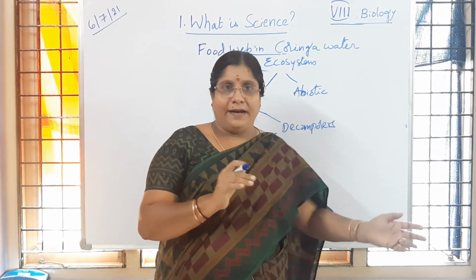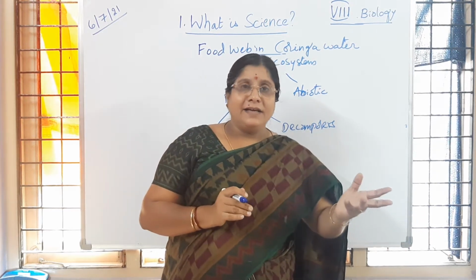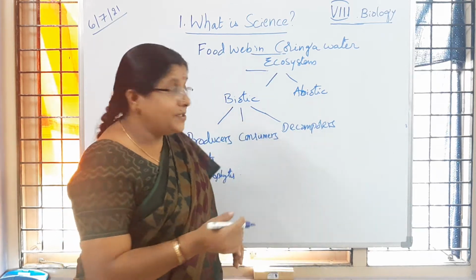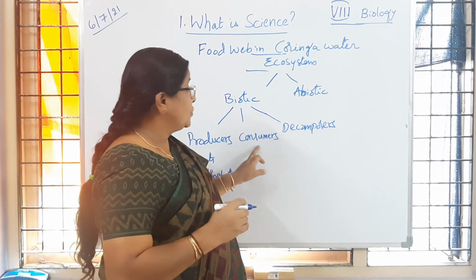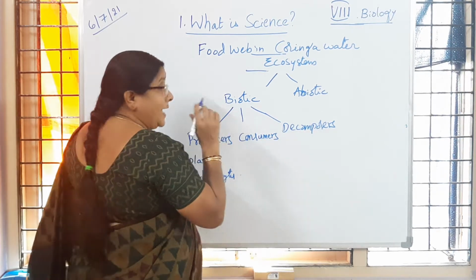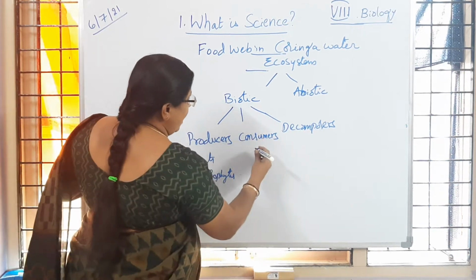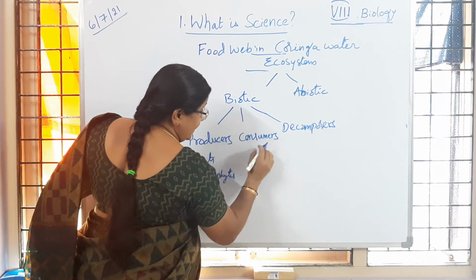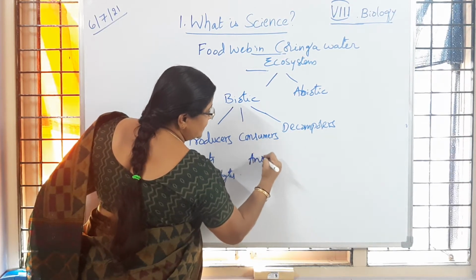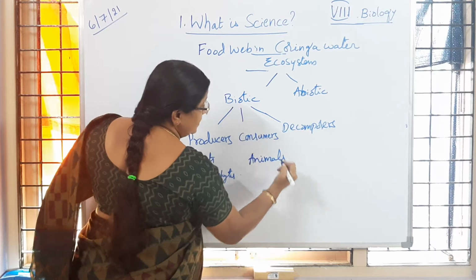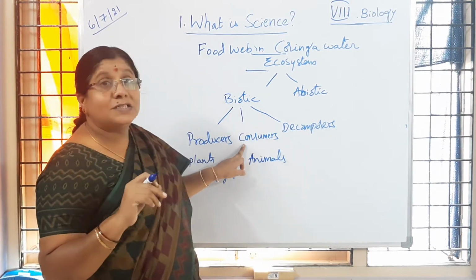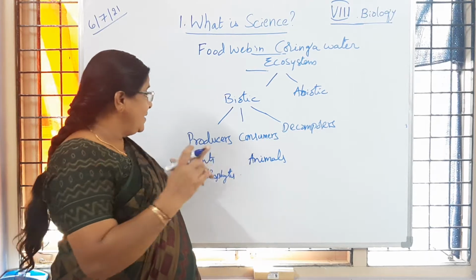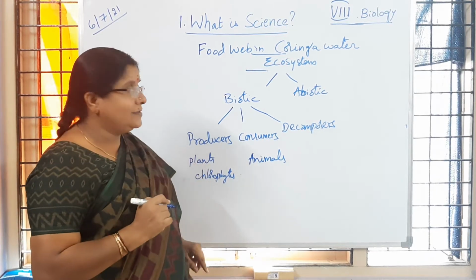From the plants only. So directly or indirectly, organisms depend on plants. That group of organisms in any ecosystem is called consumers. Examples are animals and human beings. Is it clear to children? I hope you understood. Consumers depend on producers.